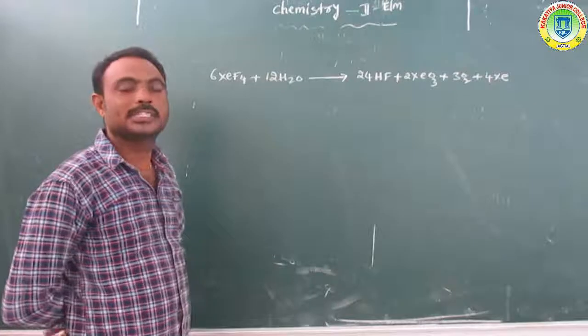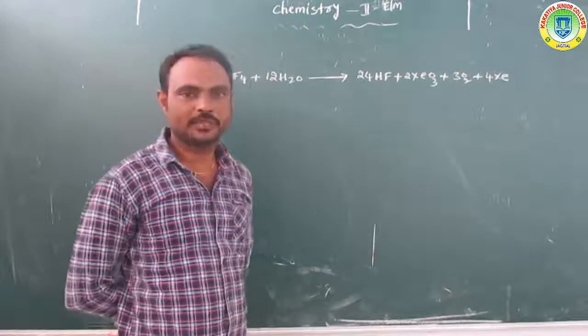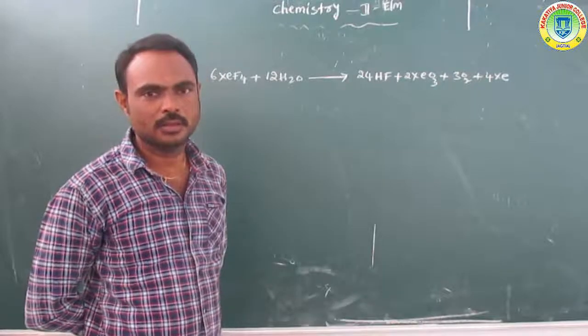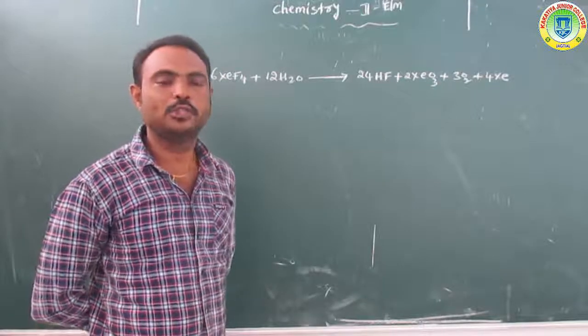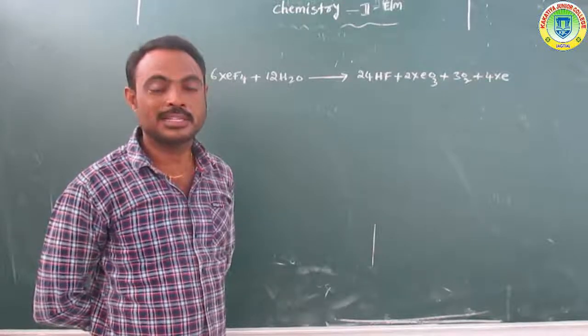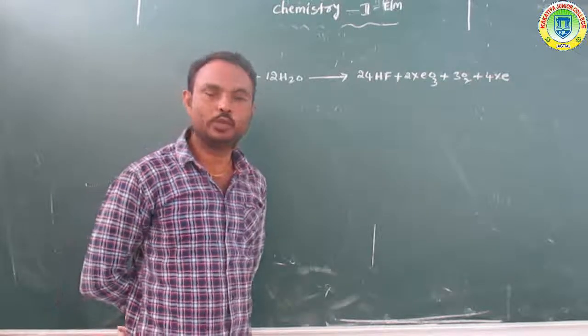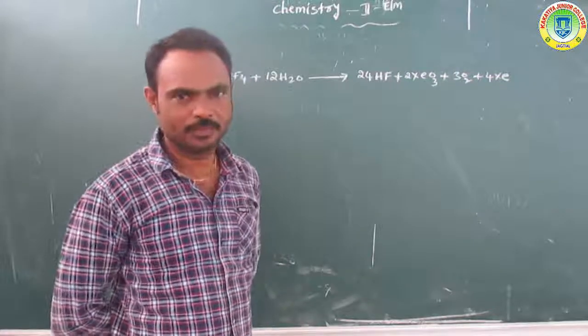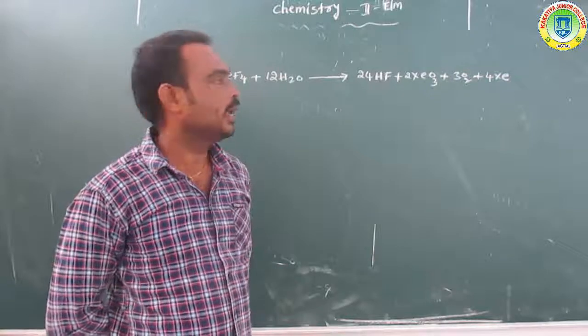Overall, xenon tetrafluoride reacts with water molecule to form 4 components. Number 1, hydrogen fluoride. Second, xenon trioxide, XeO3. Third, oxygen, O2.